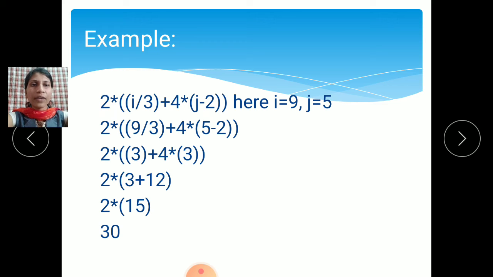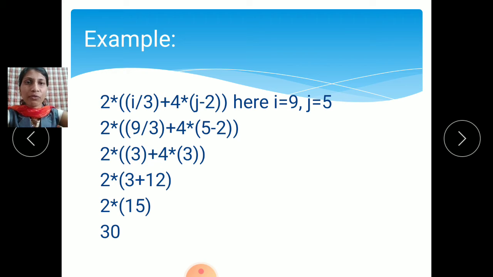Here we have taken i value as 9 and j value as 5. So we can put these values in the formula. So 2 into (9 by 3) plus 4 into (5 minus 2). Write down 2 into as it is. First preference is for parenthesis, means first preference for brackets. So solve these brackets first. This is the whole bracket, so write that down. First we will solve the brackets.